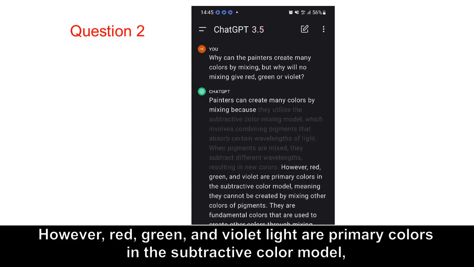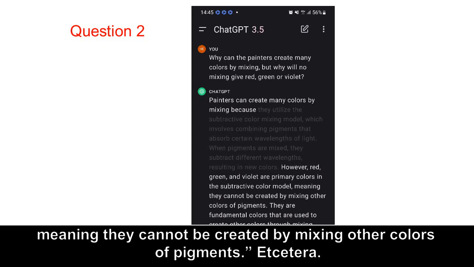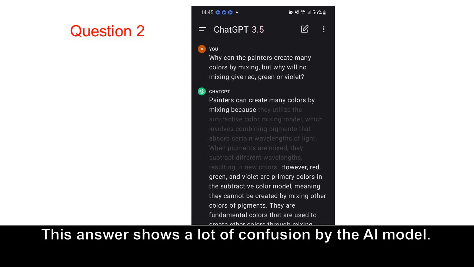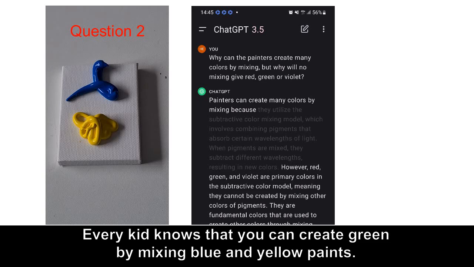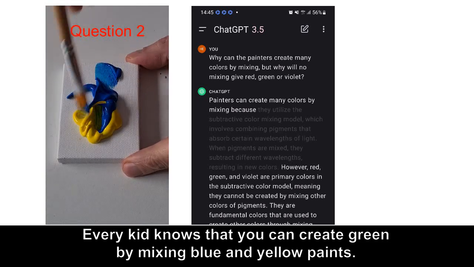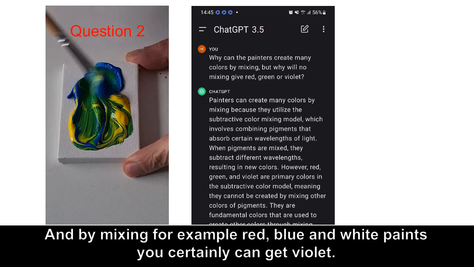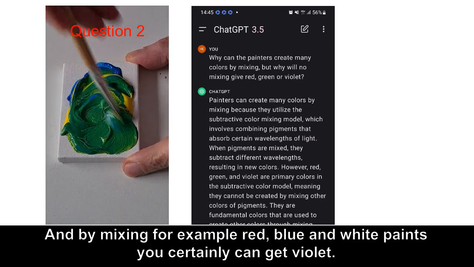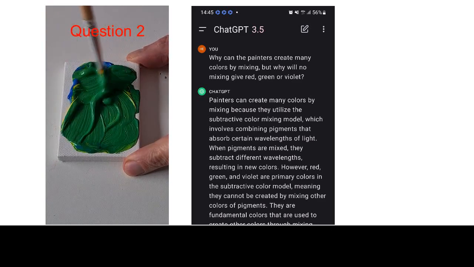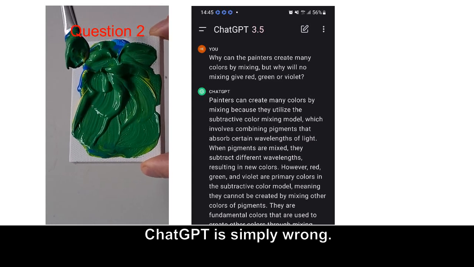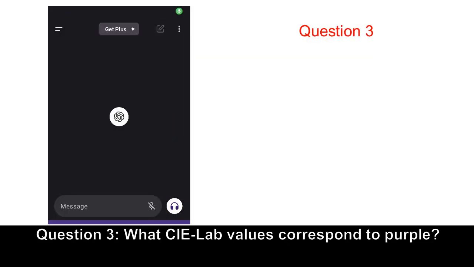However, red, green, and violet light are primary colors in the subtractive color model, meaning they cannot be created by mixing other colors of pigments, etc. This answer shows a lot of confusion by the AI model. Every kid knows that you can create green by mixing blue and yellow paints. And by mixing, for example, red, blue, and white paints, you certainly can get violet. ChatGPT is simply wrong.